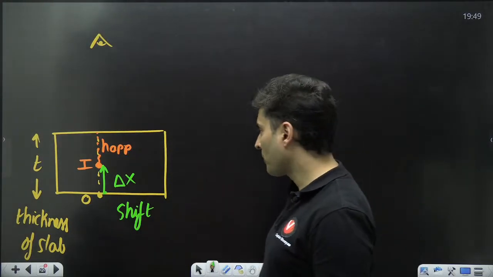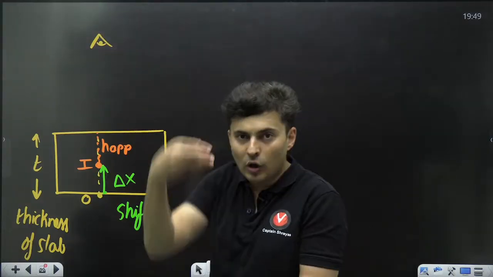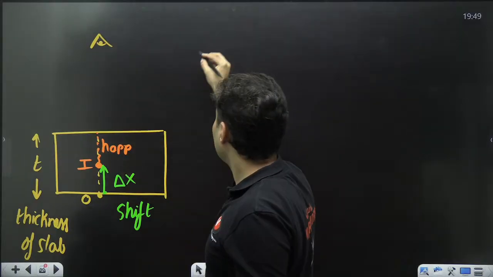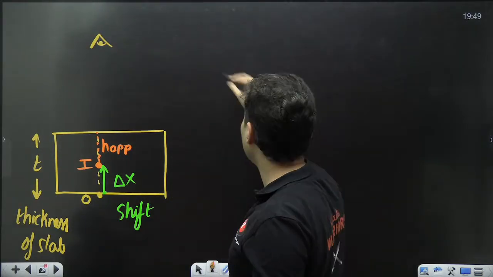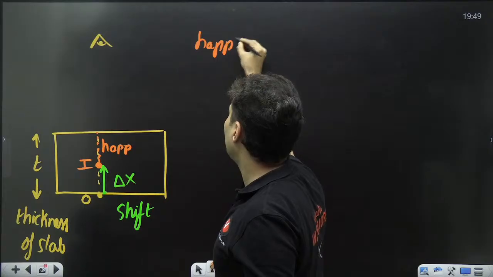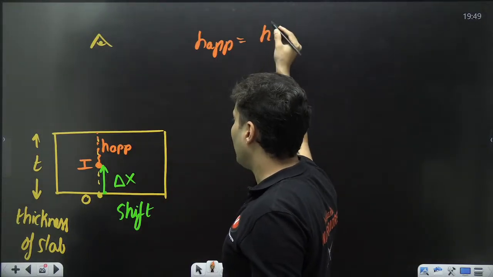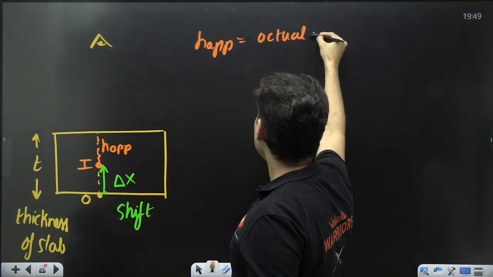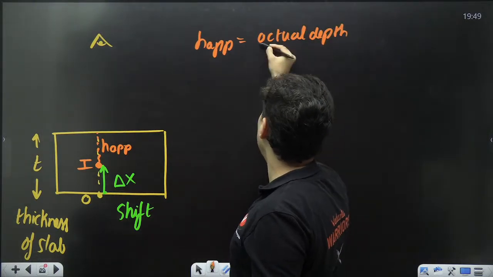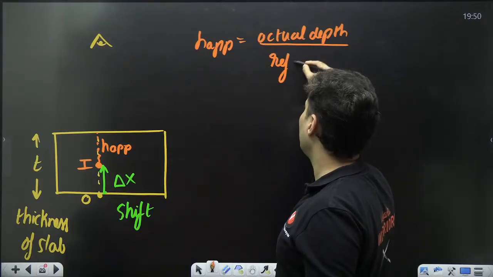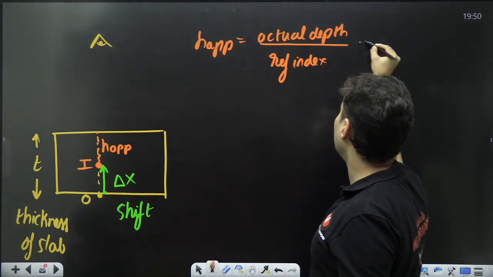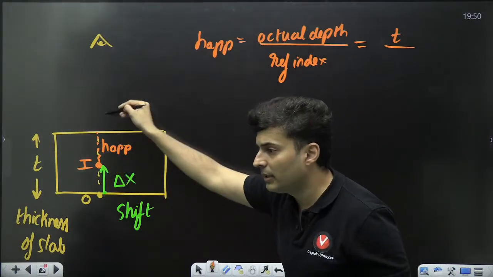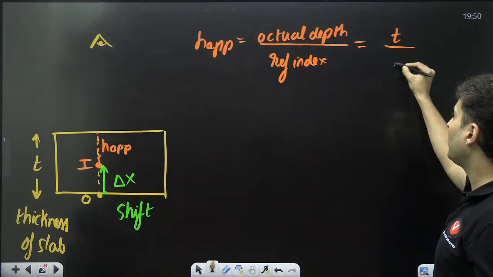in the position. So when you are seeing from here, the object which is on the other side will appear a little bit closer to you. The apparent height formula is actual depth divided by refractive index. In this case, the actual depth is t. You can see it is t centimeters or t meters inside. Refractive index is mu.